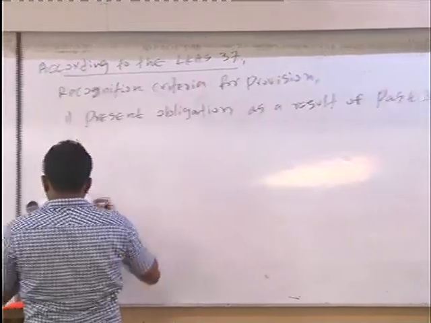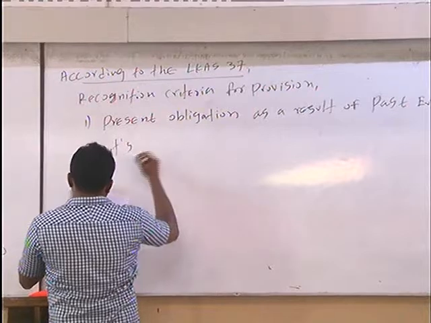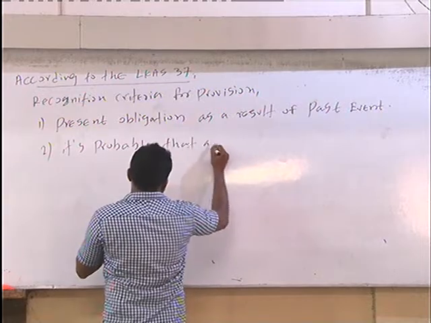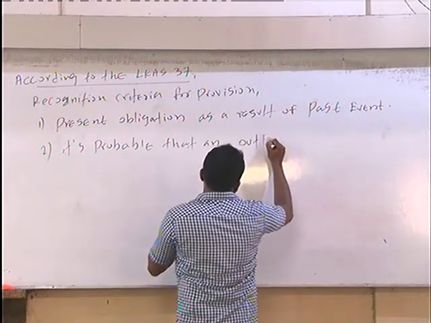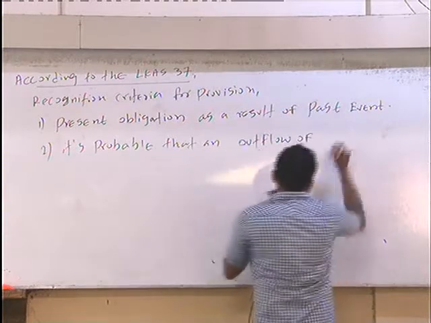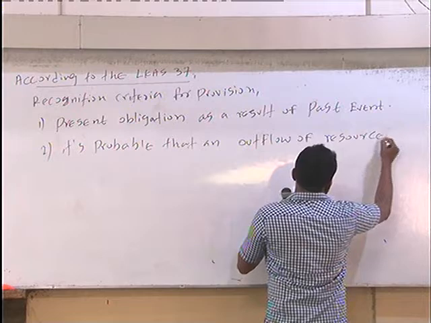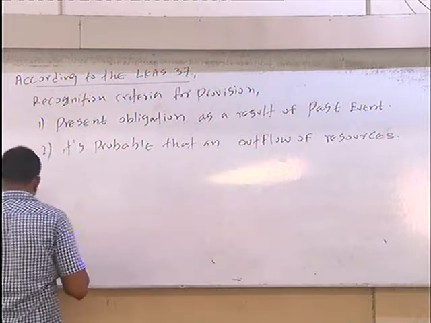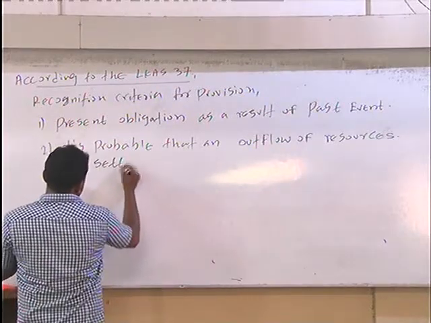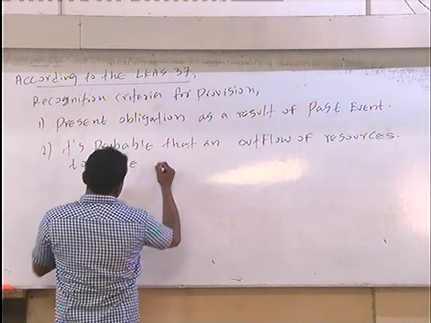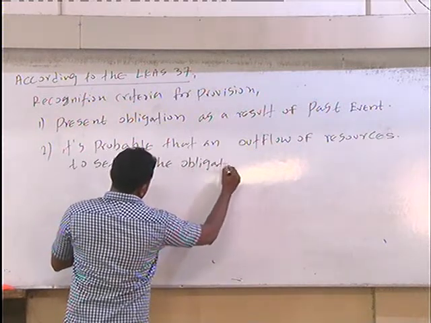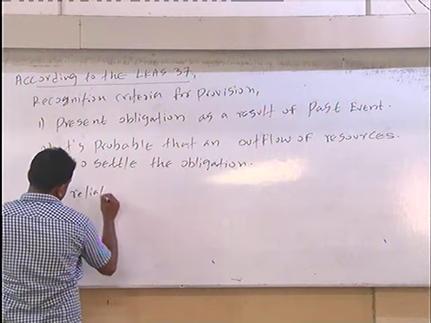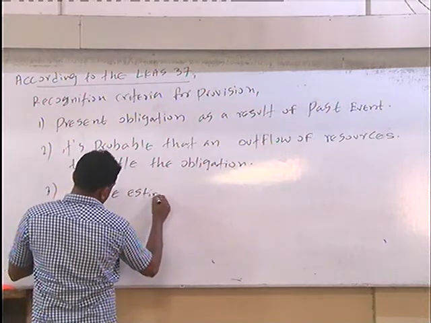Second one, it is probable that an outflow of resources to settle the obligation, and number 3, there should be a reliable estimate.